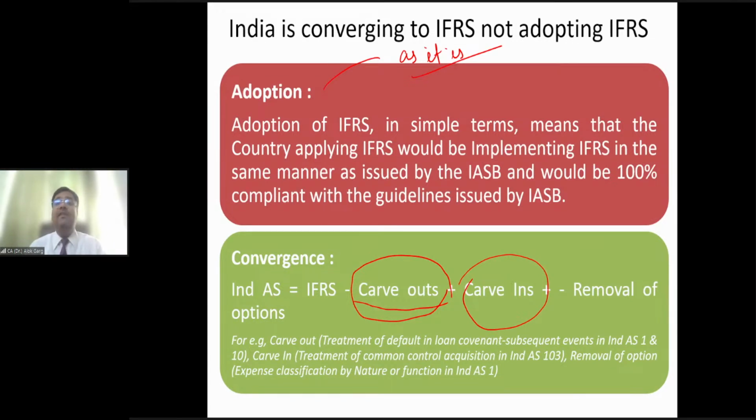Removal of option means removing the option. Means we were having two choices in IFRS standard, and out of two choices we have eliminated one choice. So we have two options and we have removed one option, which is known as a removal of option. So we have only two or three removal of options in the Ind AS standards, right? So we have eight or nine carve out, one carve in, or two or three removal of options. That's the only change, right, guys? So removal of options. Again, in Ind AS 1, let's discuss the removal of option. What is meant by removal of options?